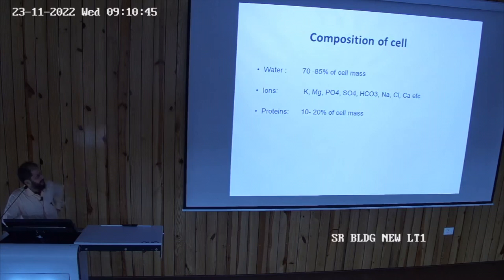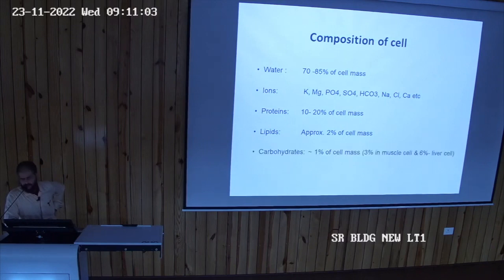Then protein, that is 10 to 20% of the cell mass. That is, 10 to 20% of the cell's mass is constituted by proteins. Then lipids, approximately 2% of the cell mass, and the least one is the carbohydrate, approximately 1%. But in case of muscle cell, it is 3%, and in case of liver cell, it is 6%. It is a bit more. Okay. So this is the composition of a cell as a whole.